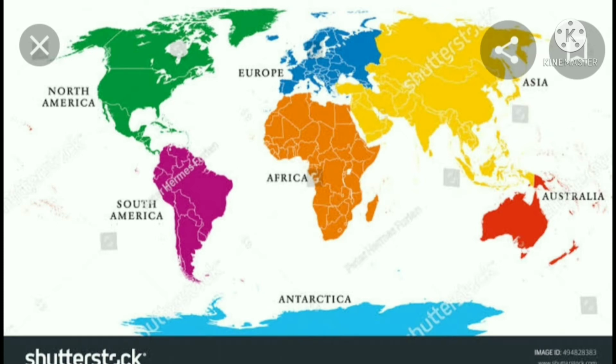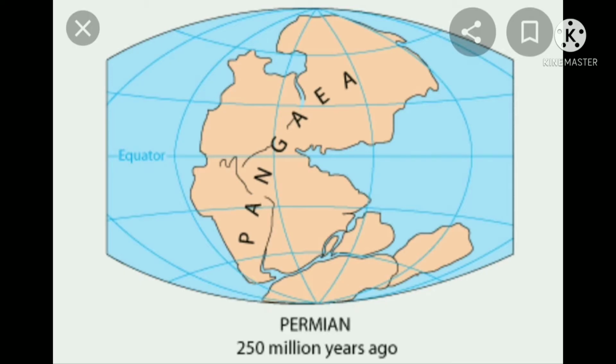How many continents on the earth? 7 continents on the earth. The landmass was a single continent and supercontinent, that is Pangea. What is that? The supercontinent, that is Pangea. That is a supercontinent. This is a single continent also.